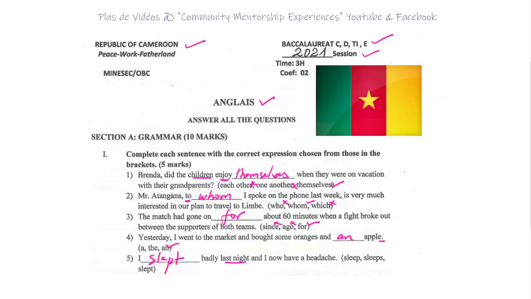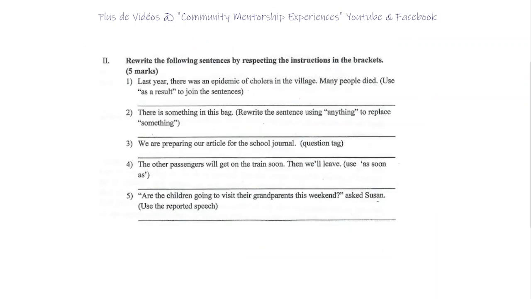Okay, let's move on. 2. Rewrite the following sentences by respecting the instructions in the brackets. 1. Last year, there was an epidemic of cholera in the village. Many people died. Use as a result to join the sentences. So, of course, you will say, last year, comma, there was an epidemic of cholera in the village.